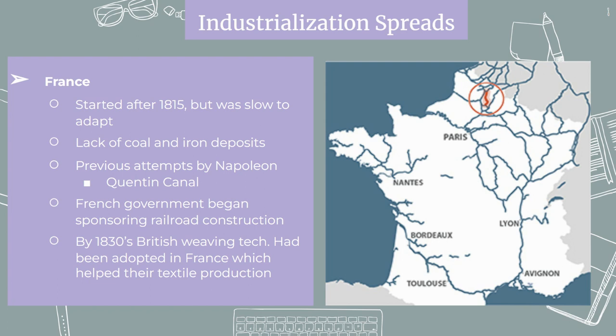It is important to know, though, we want to kind of go back to Napoleon a little bit, that Napoleon did try to encourage industrialization within France. He helped construct this thing called the Saint-Quentin Canal, which connected Paris to northern France, which had all the iron and coal areas. But then he's exiled, so not much else could be done there. And then after 1815, the French government is going to start sponsoring railroad construction. And then it leads us into the 1830s, where France adopted all the British weaving technology and adapts that to their own textile production. And they do end up becoming kind of similar to Britain just a little bit later.